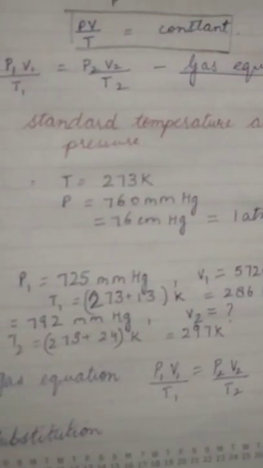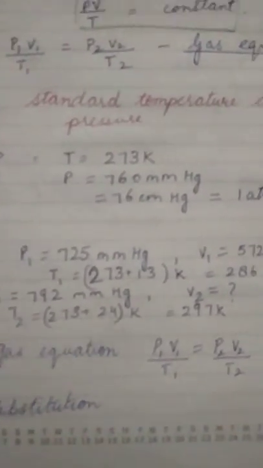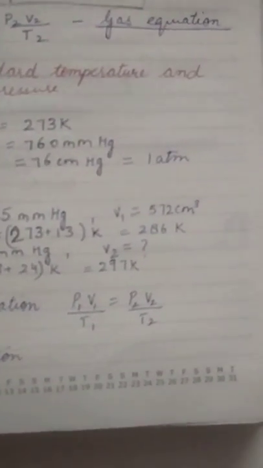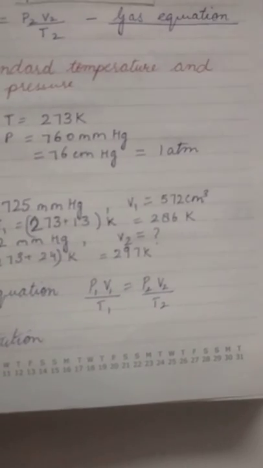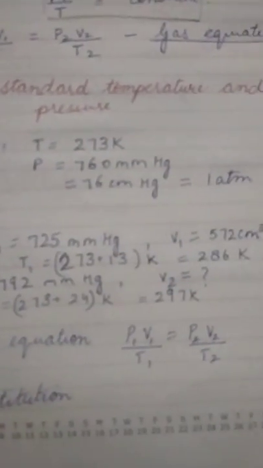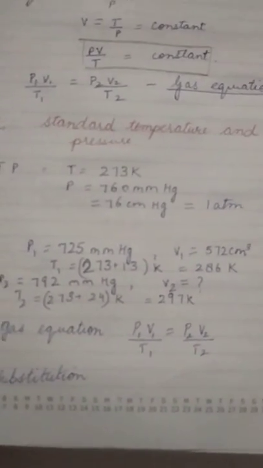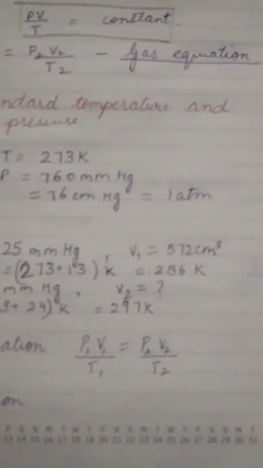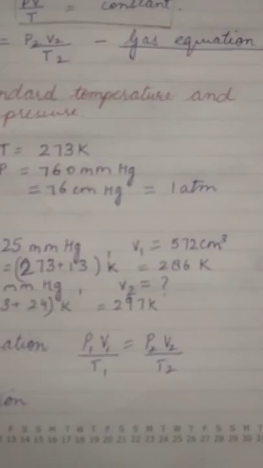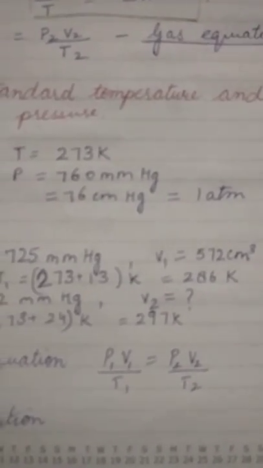Now we will discuss example number 9. Example number 9 says a given mass of a gas occupies 572 centimeter cube at 13 degrees Celsius and 725 mmHg pressure.